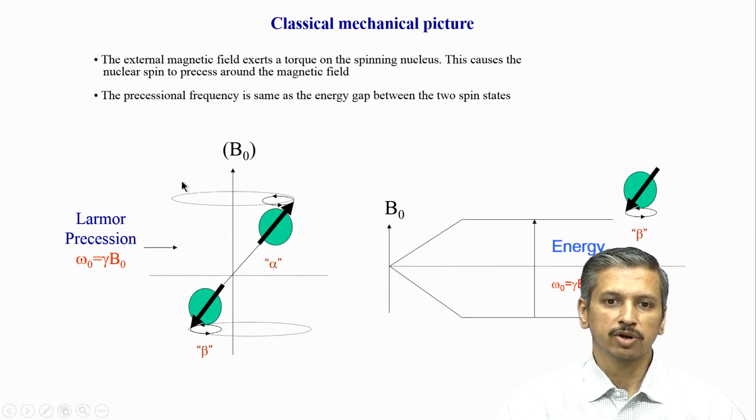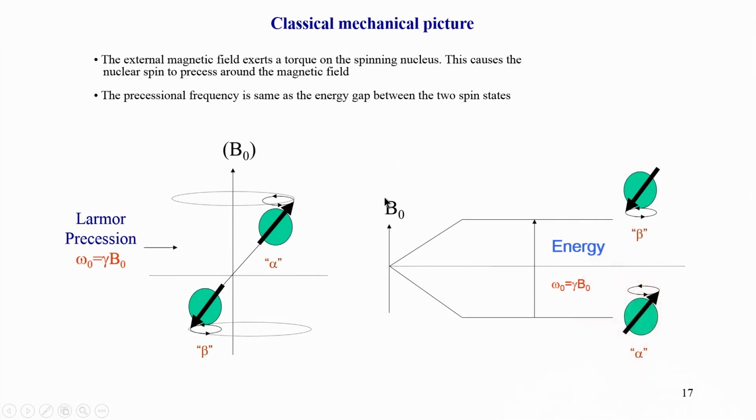Now, let us look a little bit deeper into these concepts of NMR. We have already seen this, the picture on the right is familiar now. We applied a magnetic field and that magnetic field resulted in an energy gap, and we apply energy radiation, given by this frequency, and that takes the molecule from a ground state to the excited state. And this is what is known as a quantum mechanical picture.